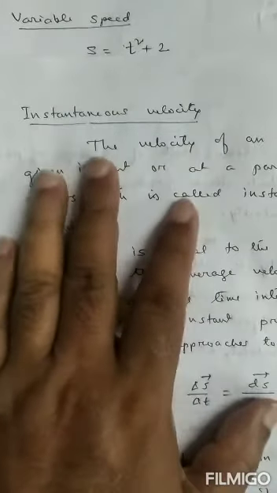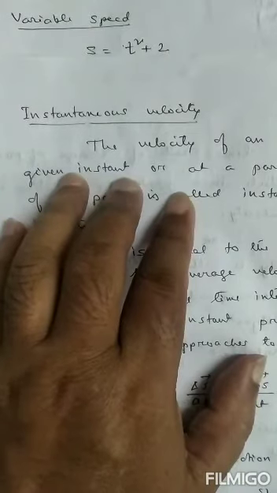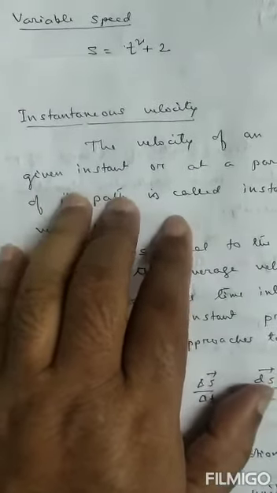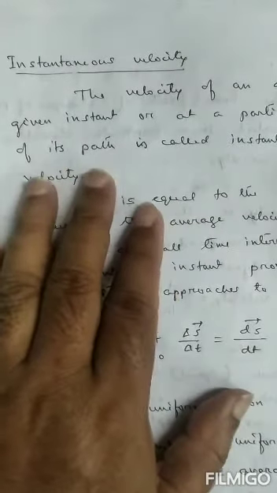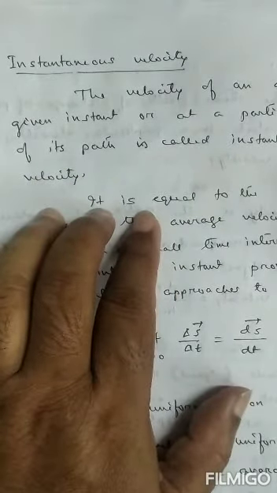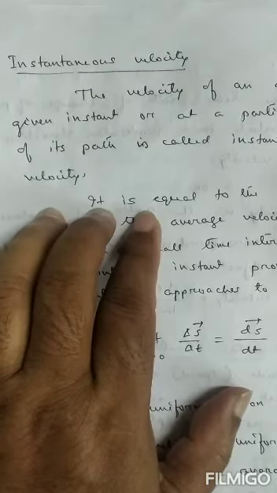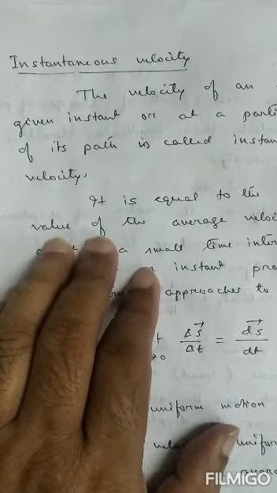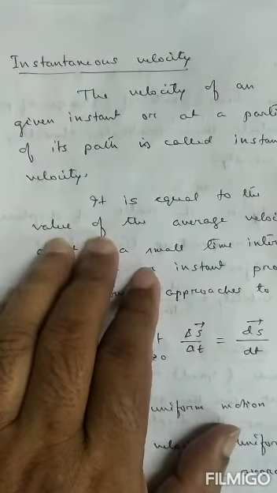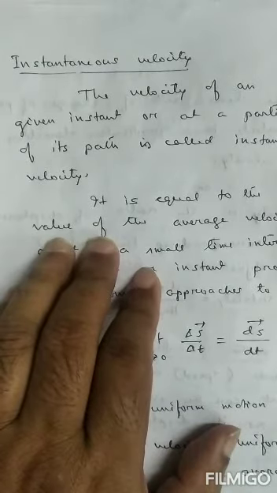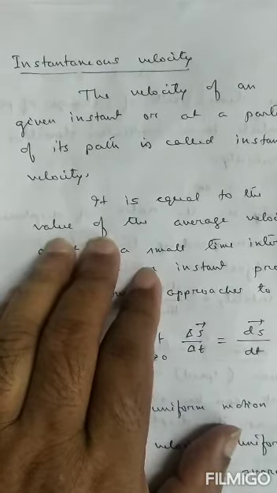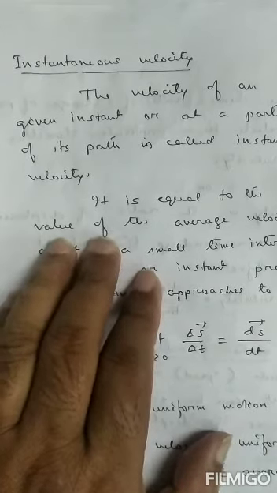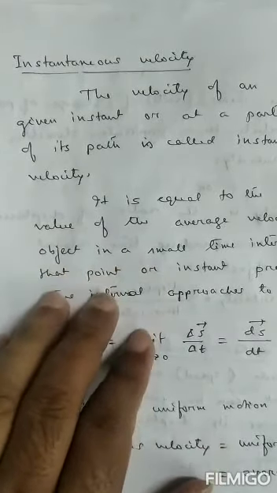There is another definition called instantaneous velocity. The velocity of an object at a particular instant is called instantaneous velocity. Okay? So, what is its definition? It is equal to the limiting value of average velocity when the time interval is very, very small. It tends to 0.